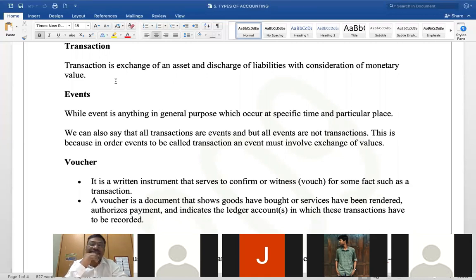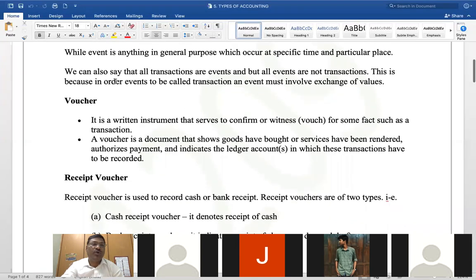It is not necessarily always buying and selling. I pay the employee's salary, workers' wages. That's a transaction too. There is an obligation for me: he has rendered his service, and I'm obligated to pay for his service. That's a transaction. Event. What is an event?